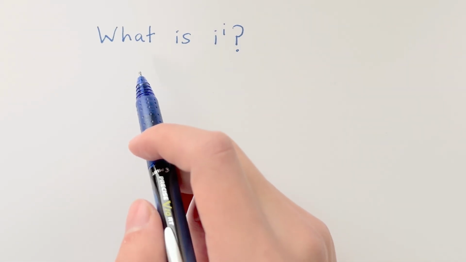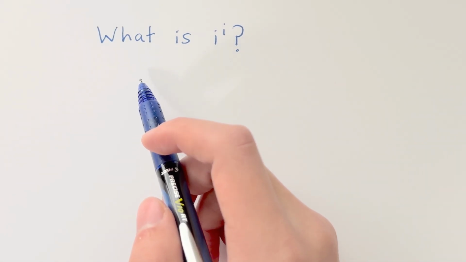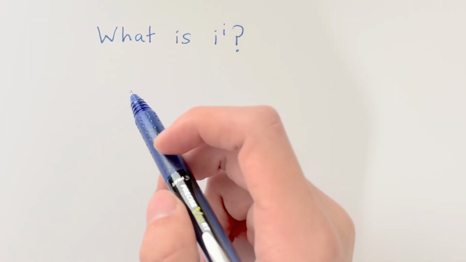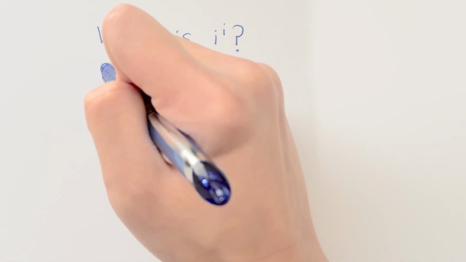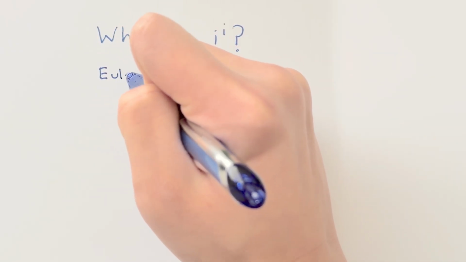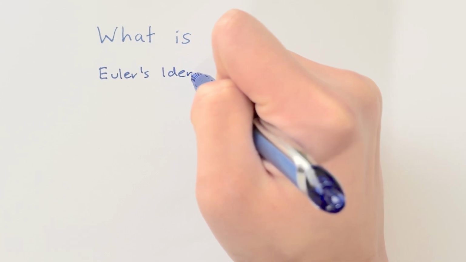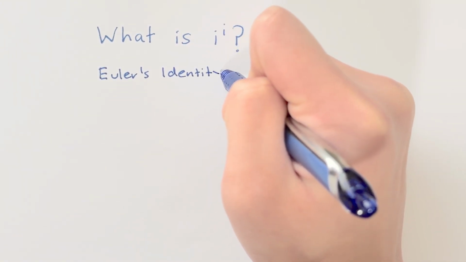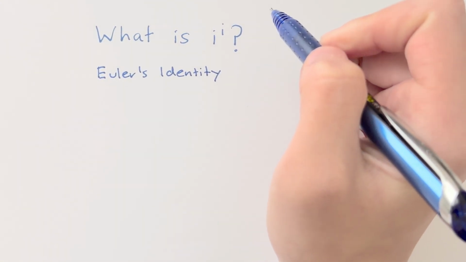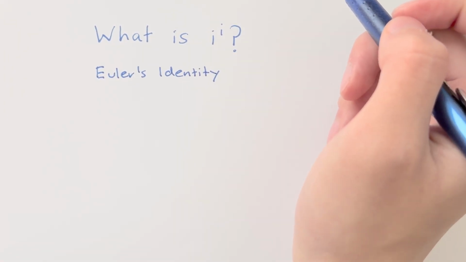To solve this, we need to use one of the most fundamental formulas in mathematics, Euler's identity. So, how can we use Euler's identity to solve this problem? Well, we need to rewrite i in its exponential form. Euler's identity tells us that